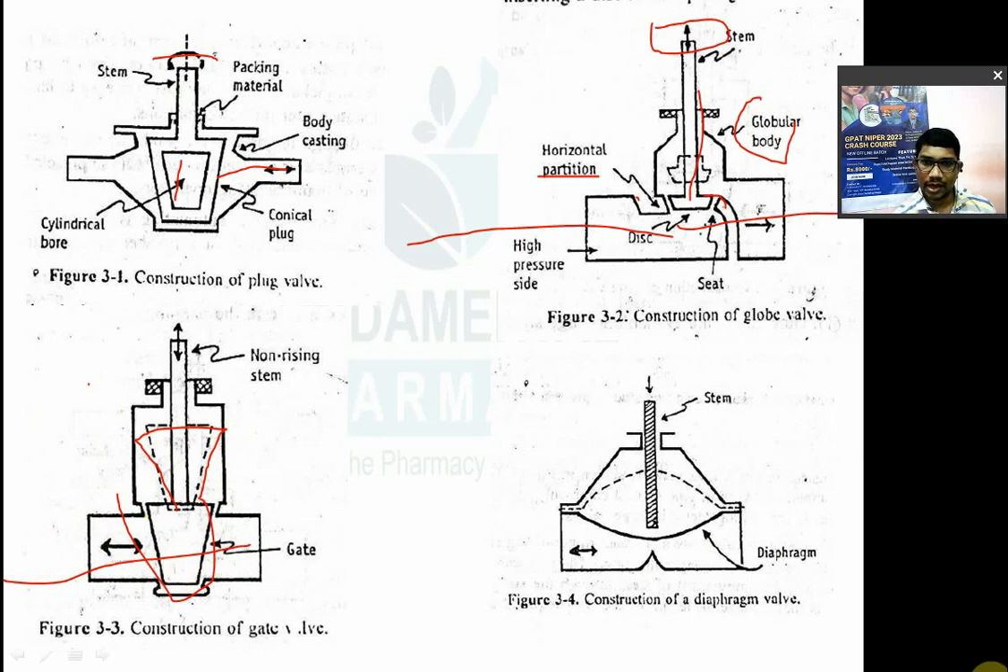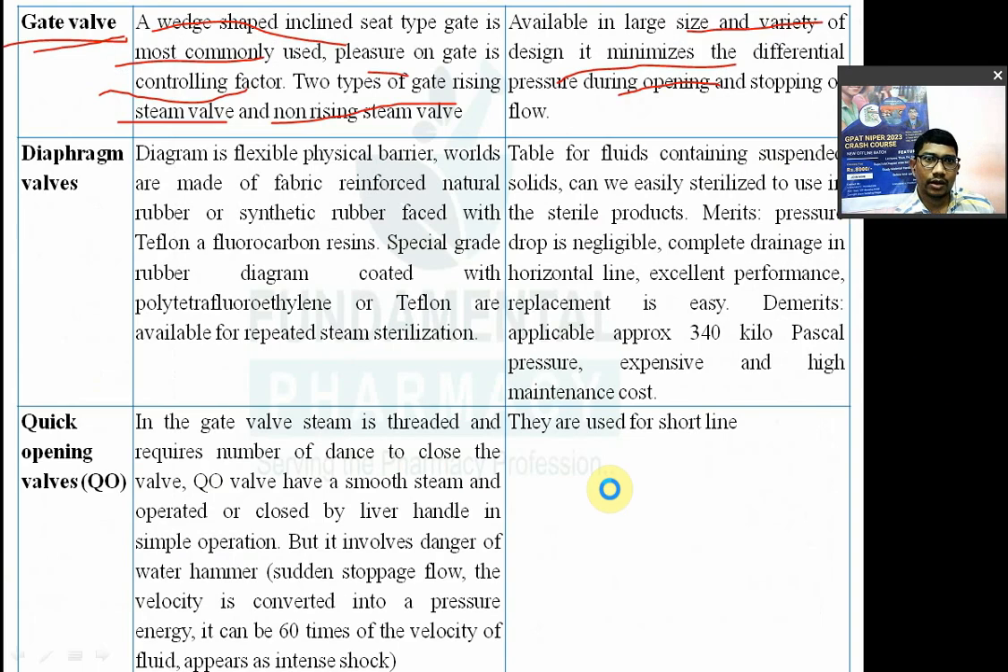Last में होता है आपका diaphragm valve. So gate valve, a wedge shaped inclined seat type of gate is most commonly used. Pressure on gate is the controlling factor. Two types of gate valve are there, rising stem valve and non-rising stem valve.